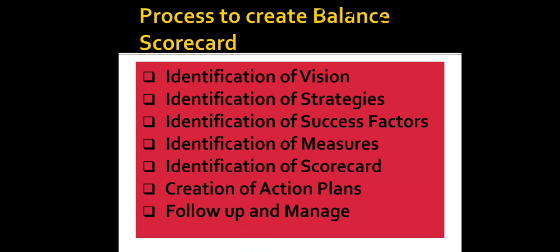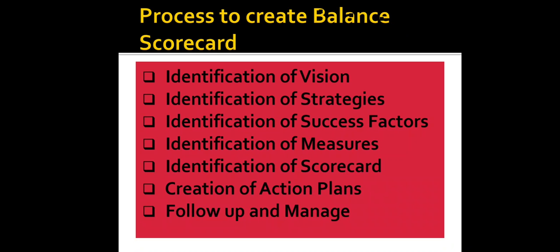Thirdly, identification of success factors. Critical success factors are to be identified, like what the company has to do in each perspective. So we need to identify what our success factors can be. Then identification of measures. When we identify measures, it paves the way for ensuring that things are moving in the right direction.